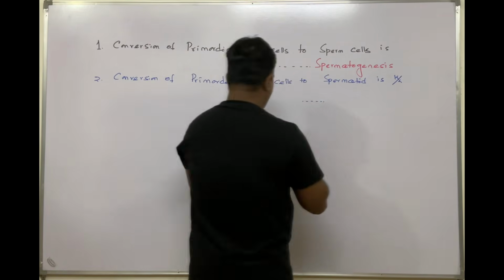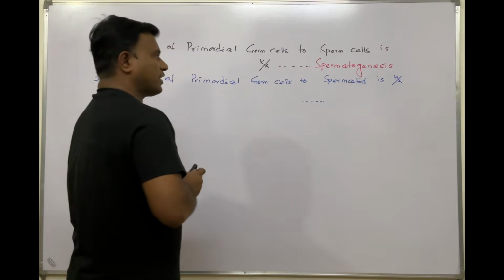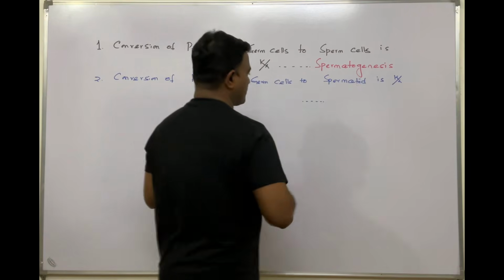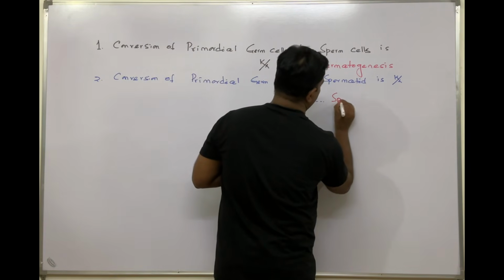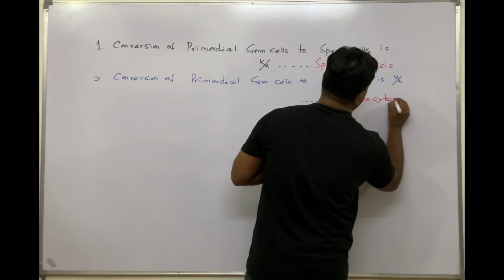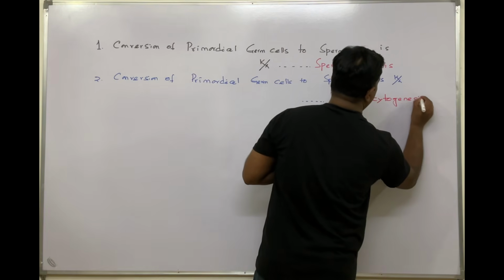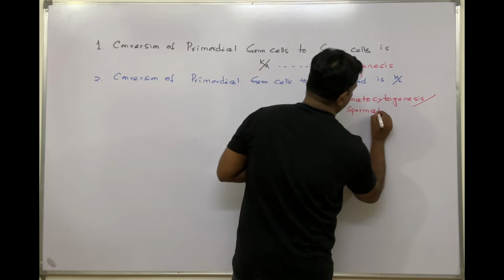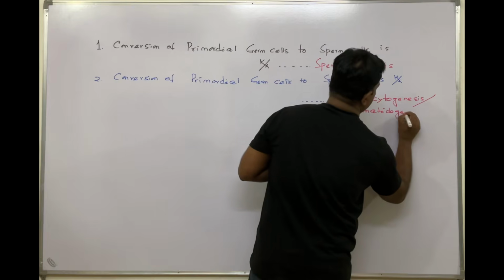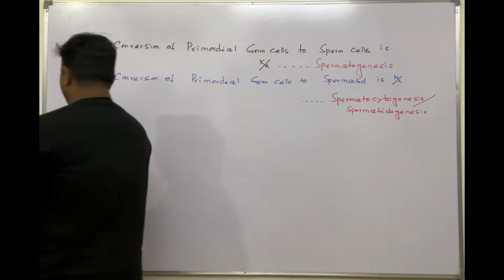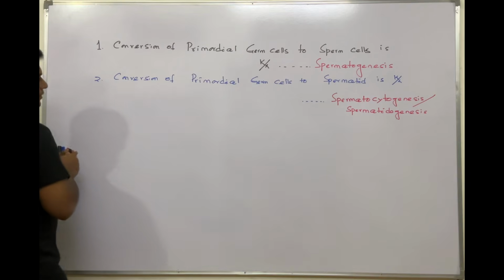That process is incomplete. Mitosis, meiosis has already occurred, but that's an incomplete process, and that process is known as spermatocytogenesis. This is one point, or a very common term, which is known as spermatidogenesis. So these are direct questions, they come and you should not write the wrong answer.